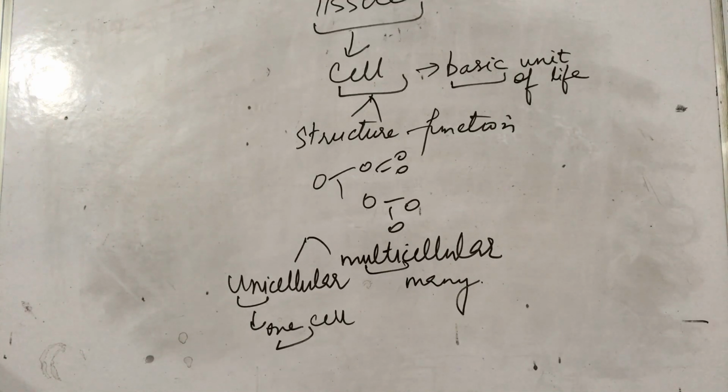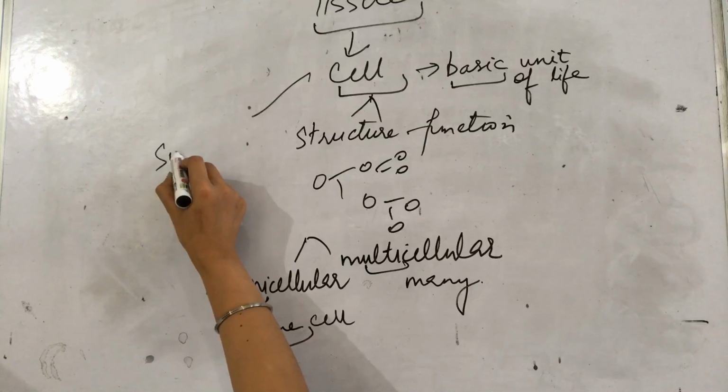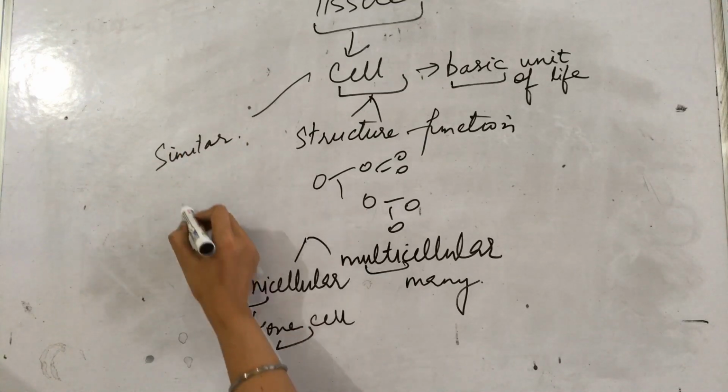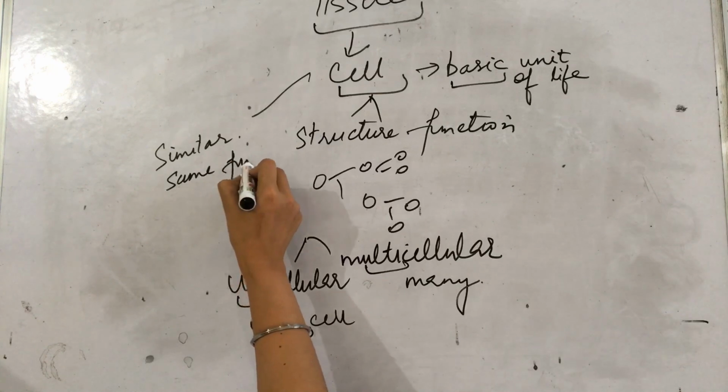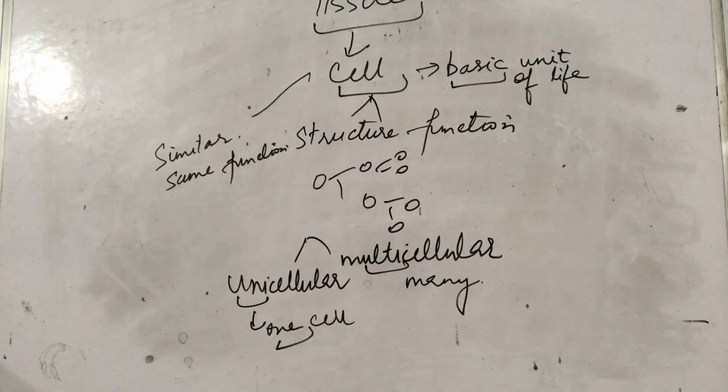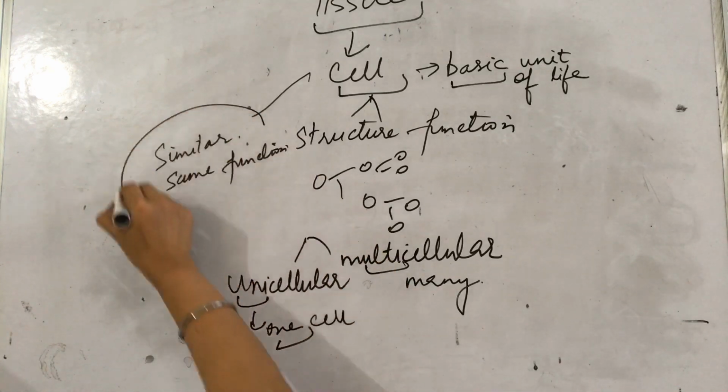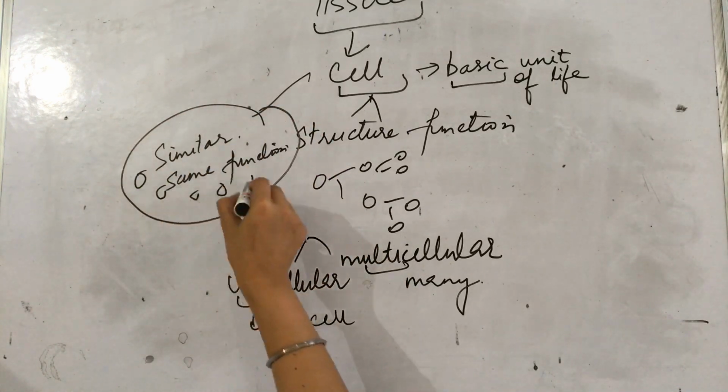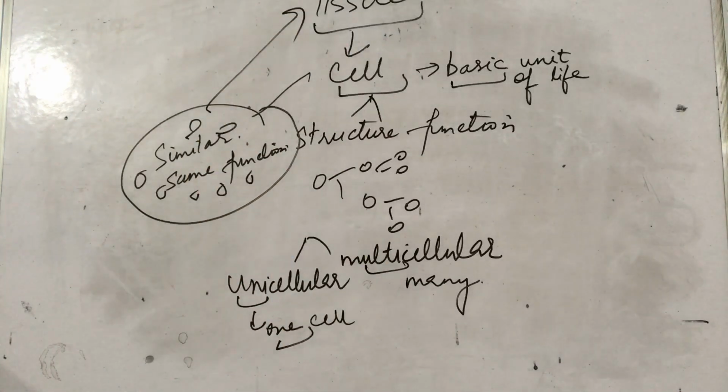they together form tissue. Not all the cells, but the cells which have similar shape and the same function. The cells which are similar in shape and which perform the same function, they together form a tissue. Okay, so what is tissue? A group of similar cells which perform a similar function, when they come together, they form a tissue.